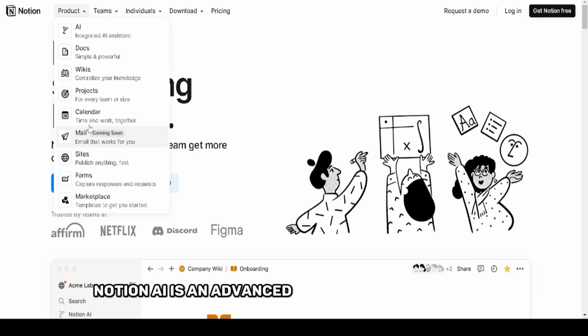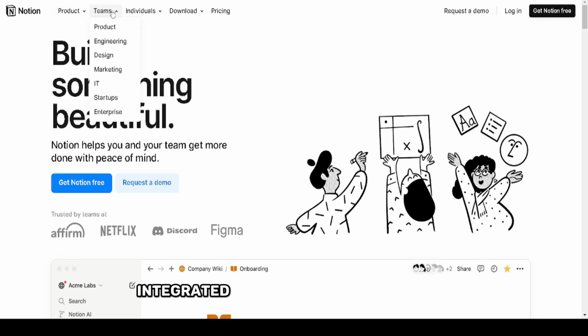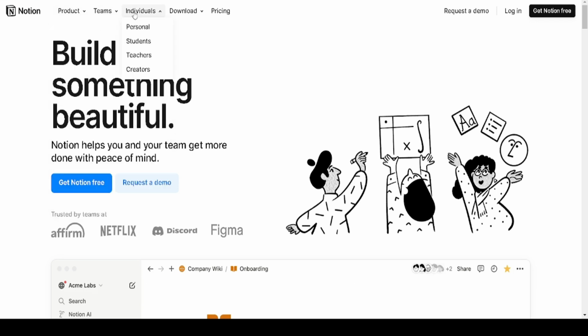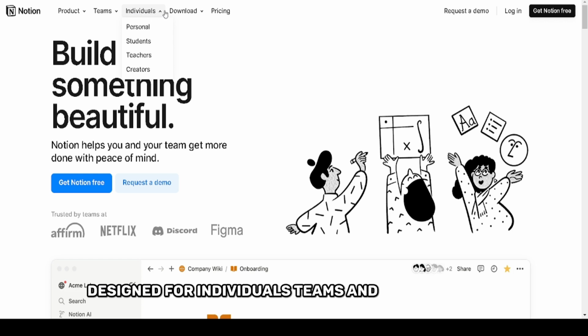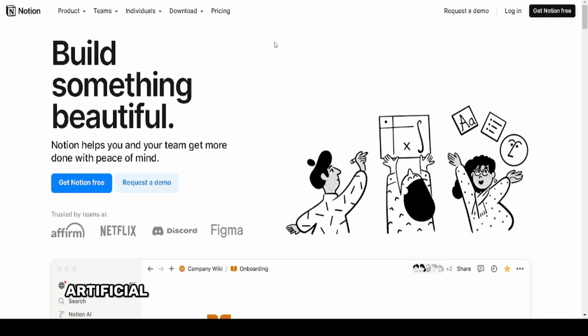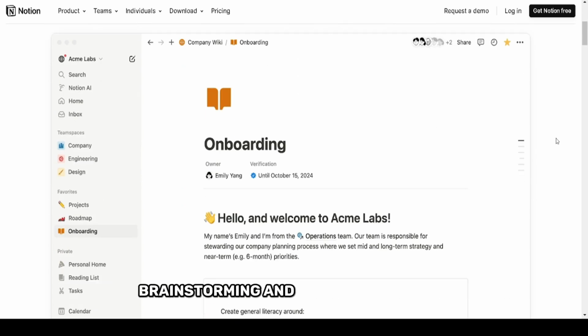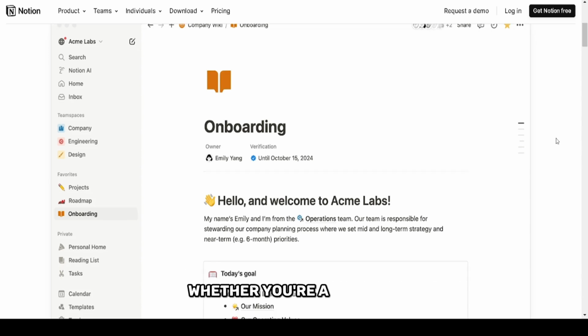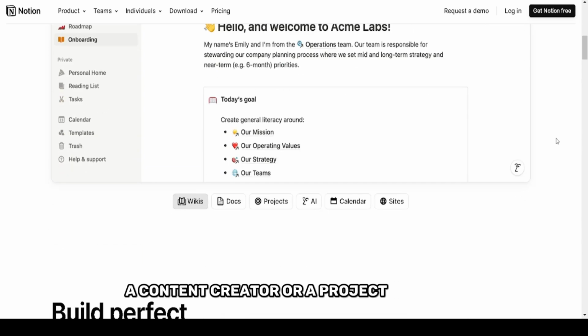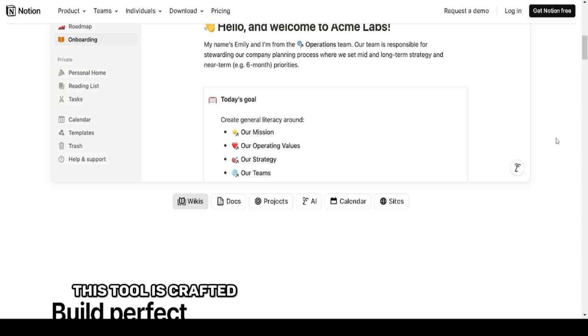Notion AI is an advanced productivity companion integrated into the Notion workspace. Designed for individuals, teams, and organizations, it leverages artificial intelligence to streamline content creation, brainstorming, and task organization directly within your notes and databases. Whether you're a student, a content creator, or a project manager, this tool is crafted to make your workflow smoother and more efficient.